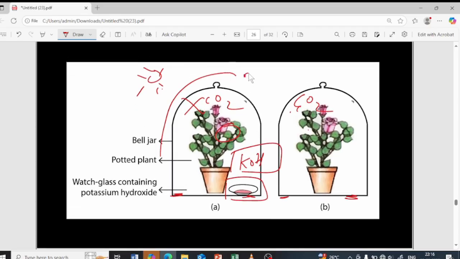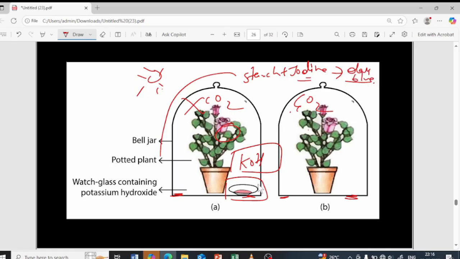Starch reacts with iodine. I'm going to dip this particular leaf into the iodine solution. So when I dip the leaf which contains the starch into the iodine solution, which color should it give? Dark blue color, right? Dark blue color.